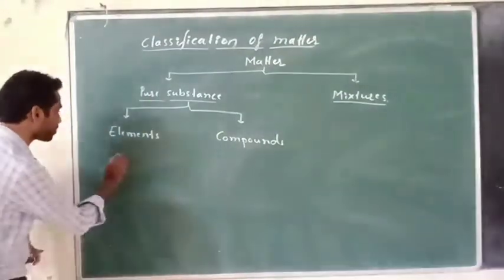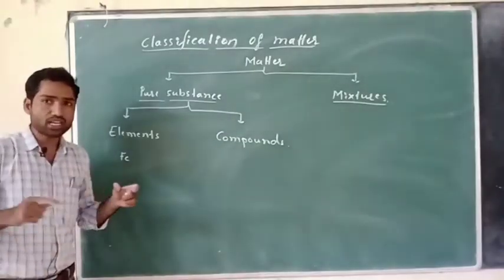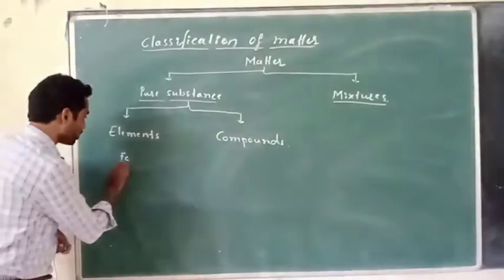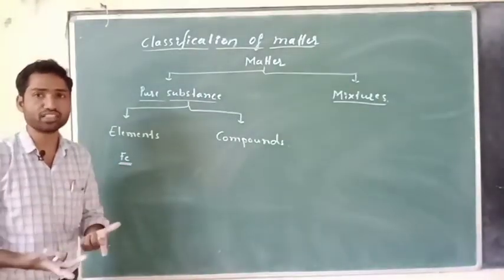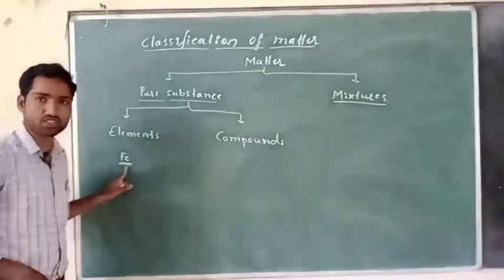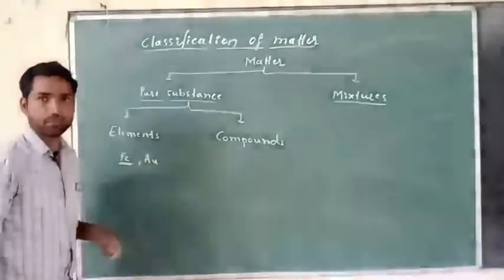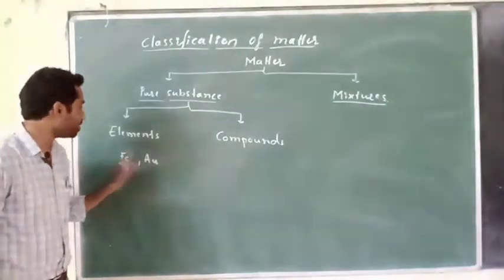Let us take an example of an iron piece, Fe. Only Fe atoms are there in that piece of iron. Therefore, Fe is a pure substance. It is not mixing with any other substances. So gold, Au, is also a pure substance. So this is an element, right?